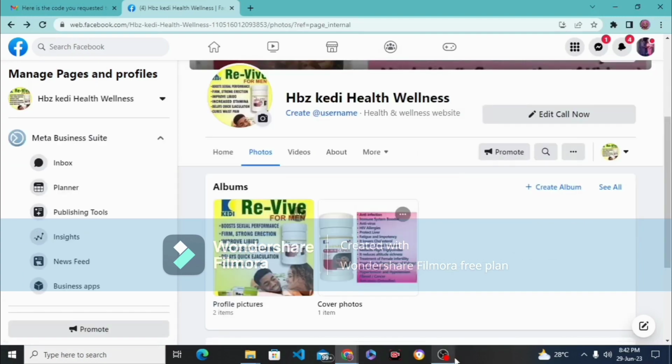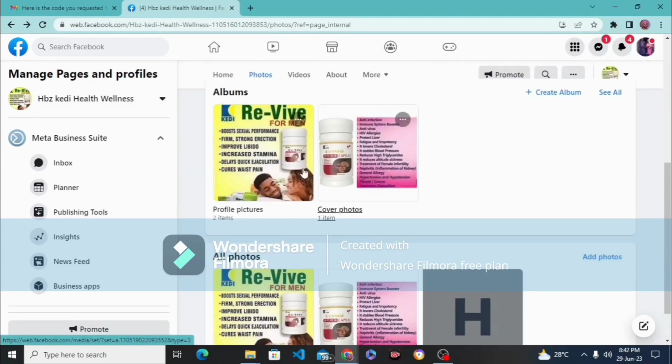Instead of add a button, you can see edit call now. It's supposed to be the call button. So if it is WhatsApp, it's going to bring the WhatsApp button.